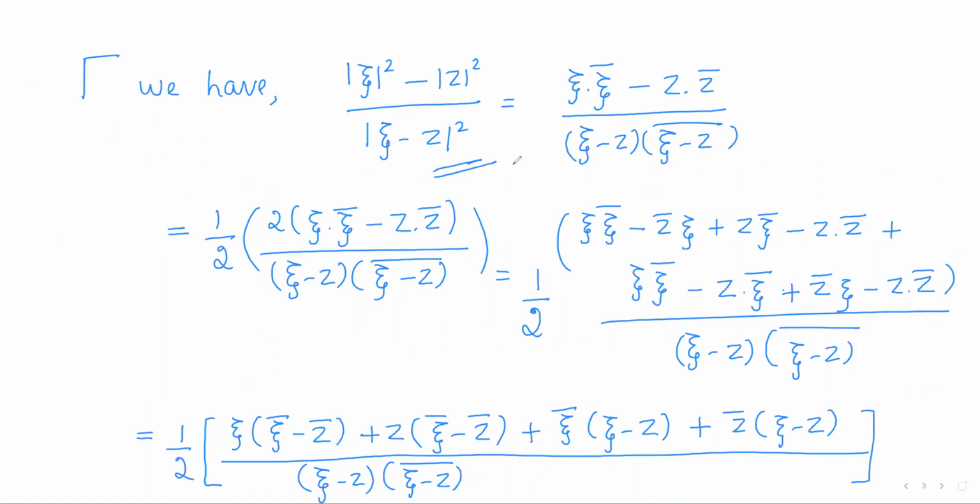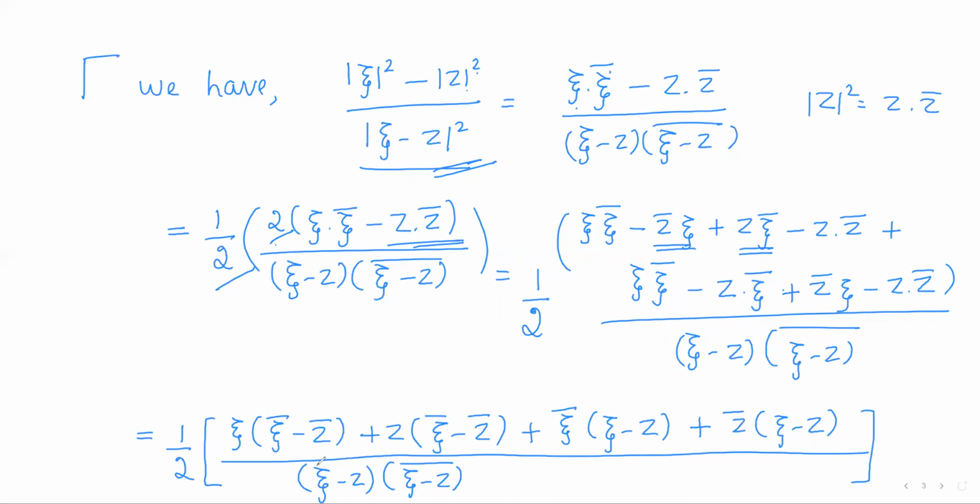Now we shall simplify this term. As we have already done this, it is just a repetition. So modulus of xi square minus modulus of z square by this one. Use the identity modulus of z square is z into z bar. So xi into xi bar minus z into z bar by xi minus z into xi minus z whole bar. Multiply and divide by 2. So we have 2 times of the numerator. Add and subtract z bar xi and xi z bar. So add and subtract these two terms 2 times.